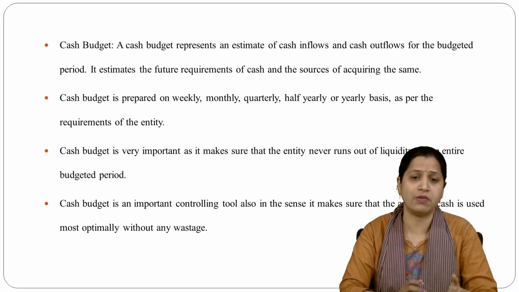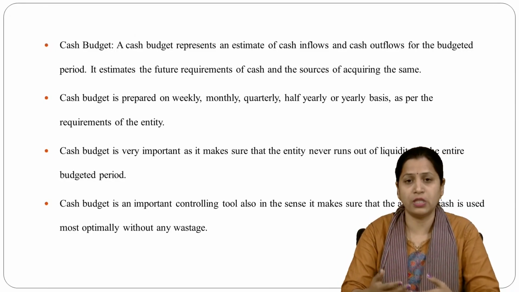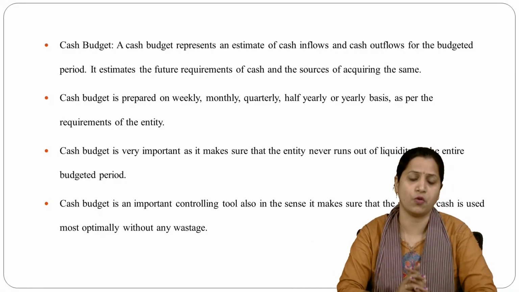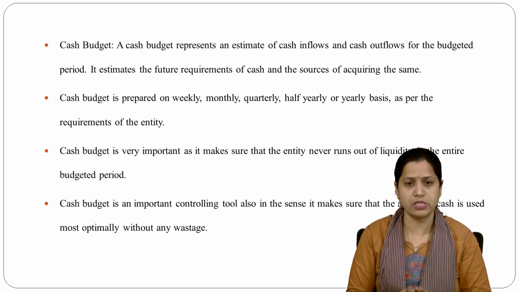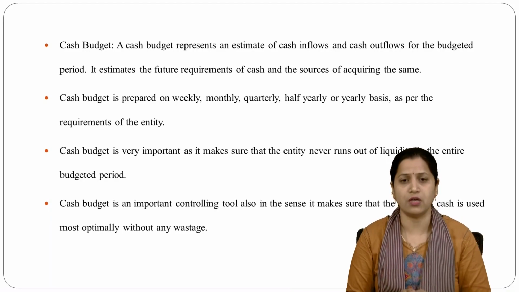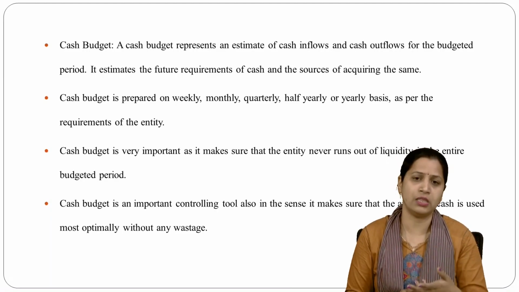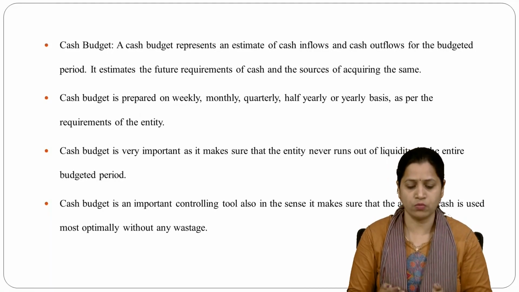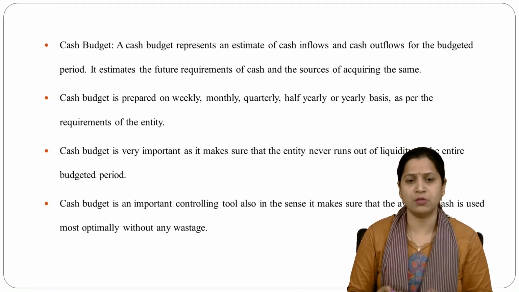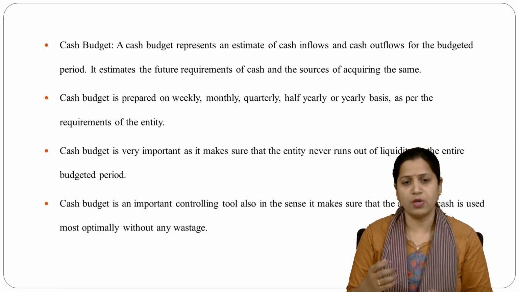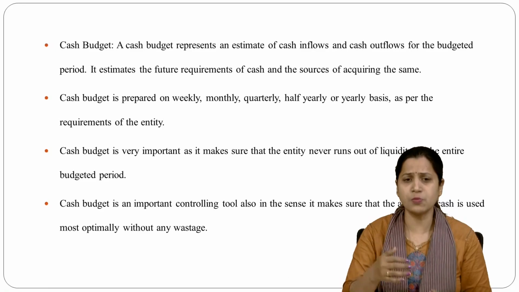for weekly periods, we can say. It can be prepared for monthly, quarterly, half-yearly, or yearly basis as per the requirement of the entity. If the business requires that we make the cash budget for a weekly time period, they can make and maintain it for the week. And in the same way, in monthly, quarterly, half-yearly, and yearly, they can make and maintain it. And they can know what the inflow in the business is and the outflow. And according to that, they can reduce the cost, or maybe it is not as per the estimation.